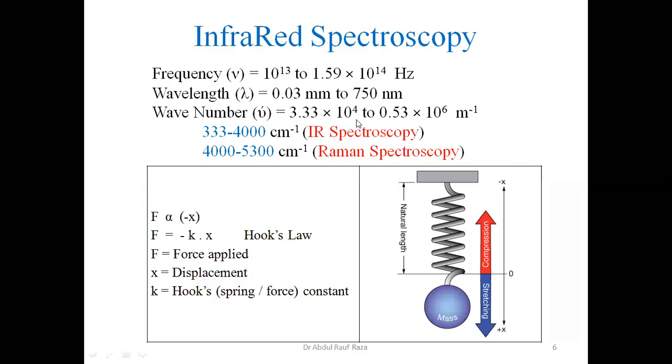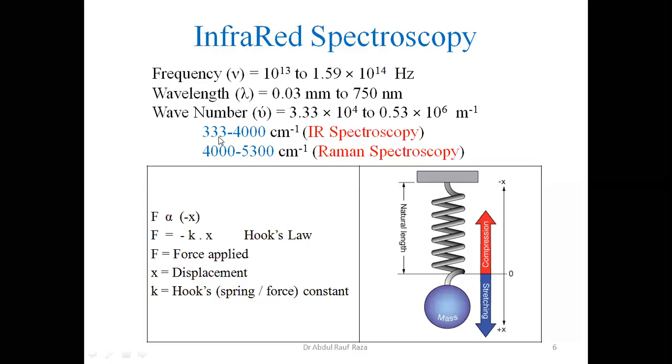If we divide this by 10 raised to power 2, it becomes 333 per centimeter, and similarly here we have 5300 per centimeter. So these values can easily be remembered.